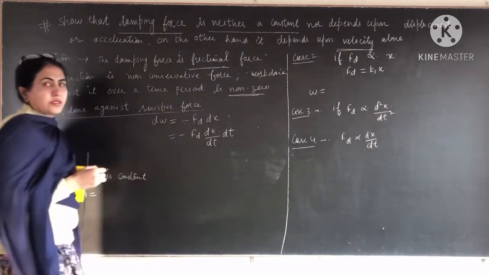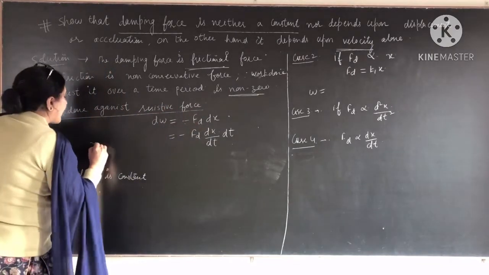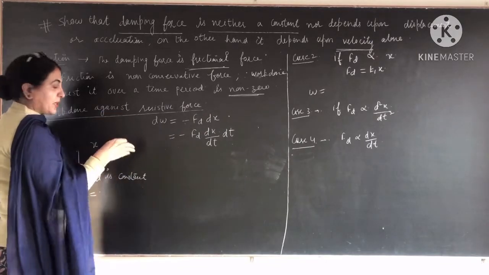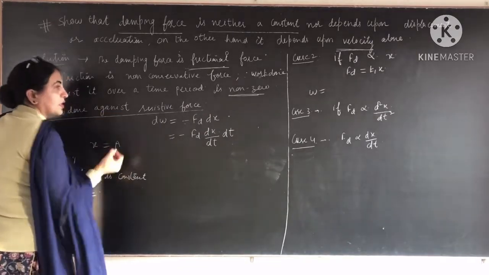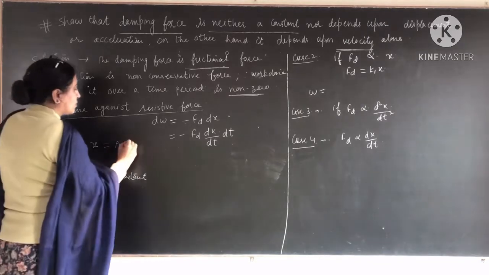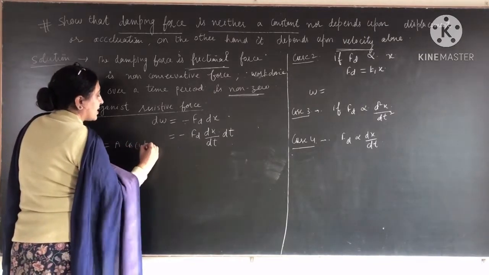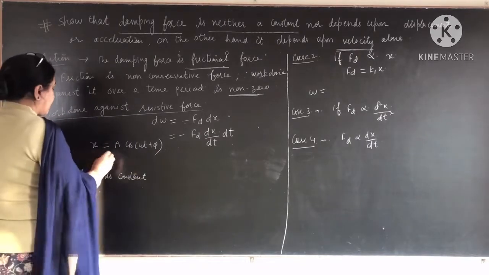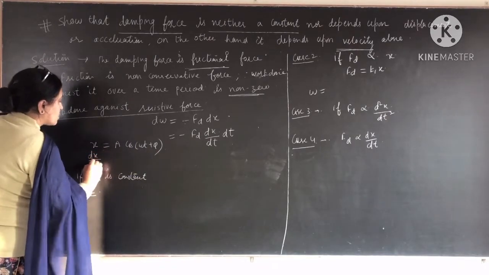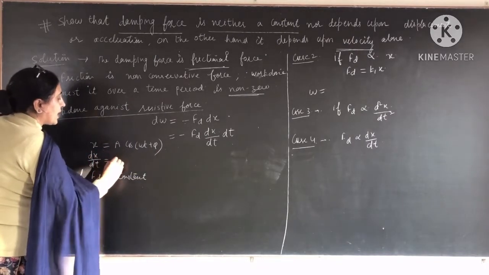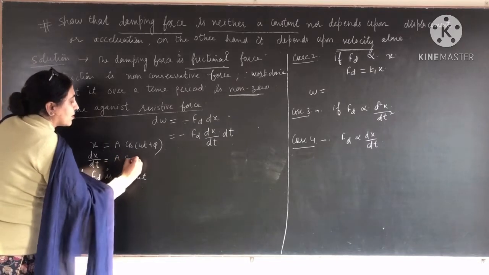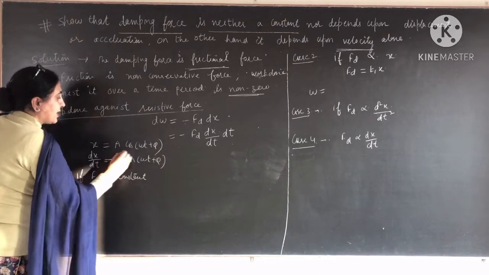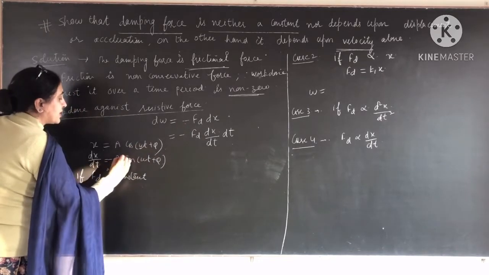Now we have done in simple harmonic motion in this chapter that x is the solution of the equation of motion: x is equal to A cos of (omega t plus phi), or sine, you can take anything. From this you can find dx over dt. So what will be dx over dt? The derivative of cos is minus sine, and the constant term with t is omega.